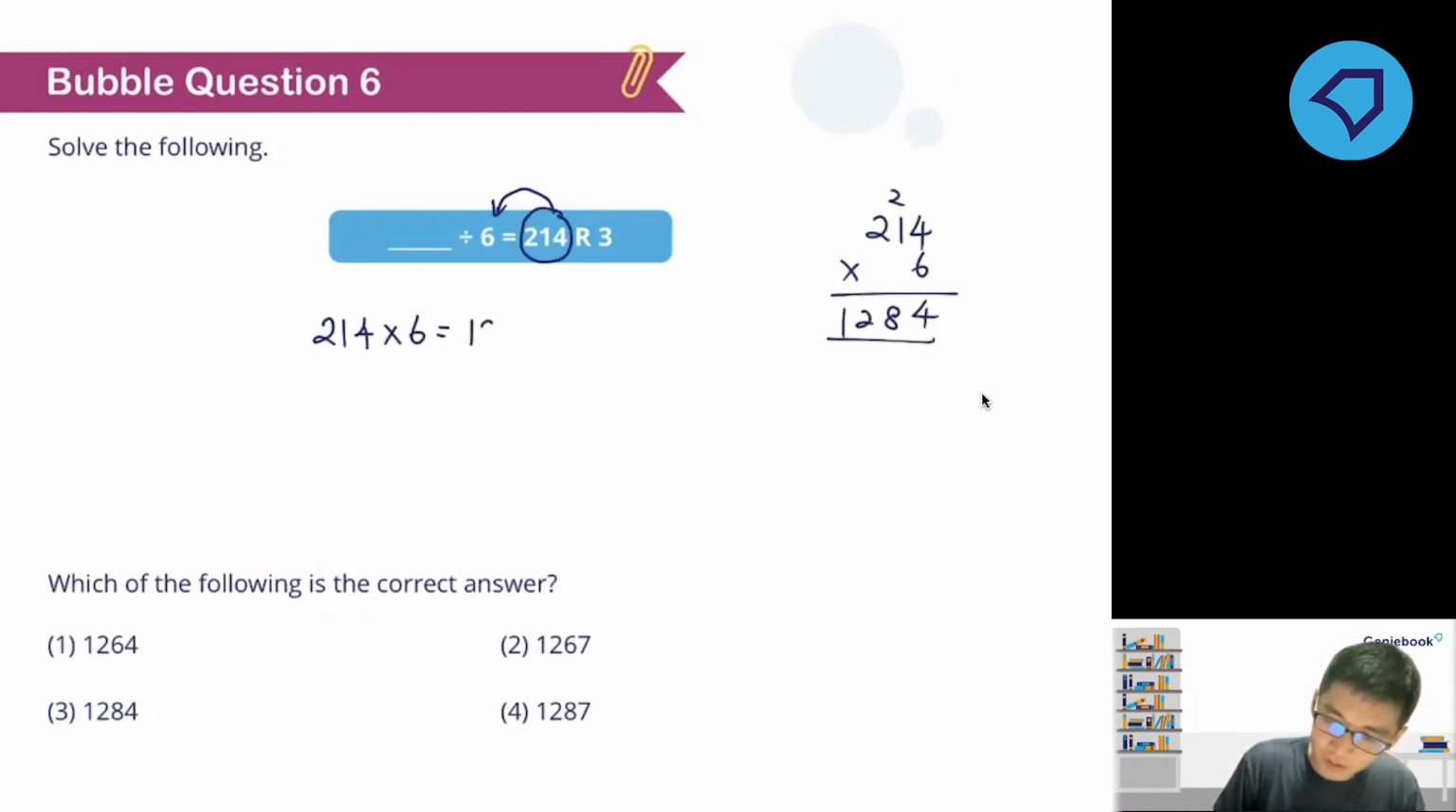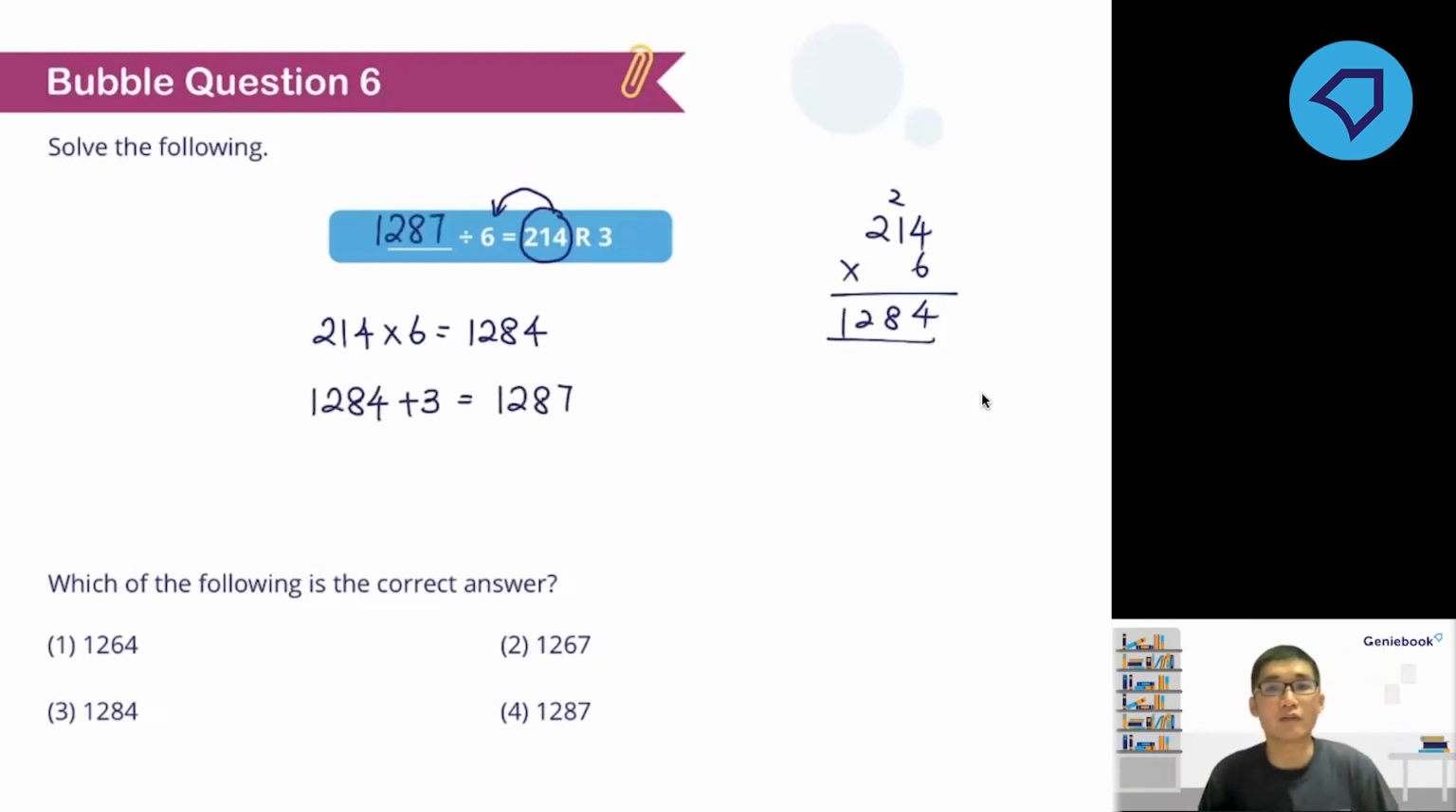Okay, so you have 1,284. Right? Now then, after you have worked out what's 214 groups of 6, do not forget, you still have 3 left over. So you need to add back the 3, right, to the answer. So 1284 plus 3. So it will get 1287. So the answer is 1287. All right, which means the answer is option number 4.